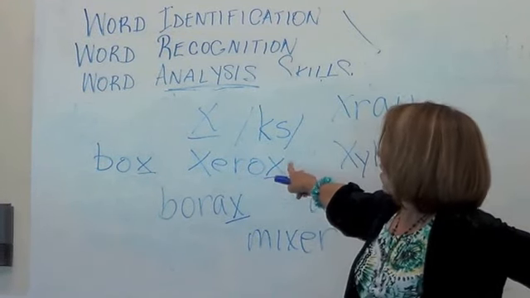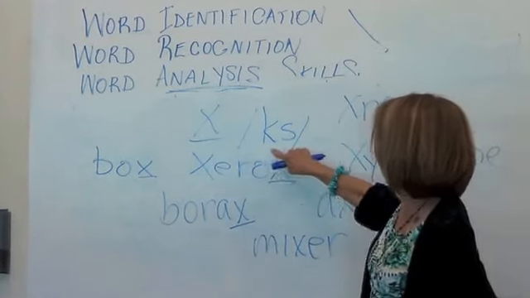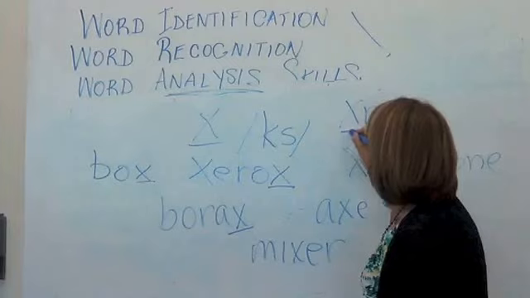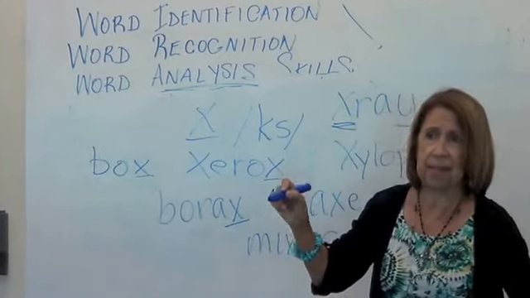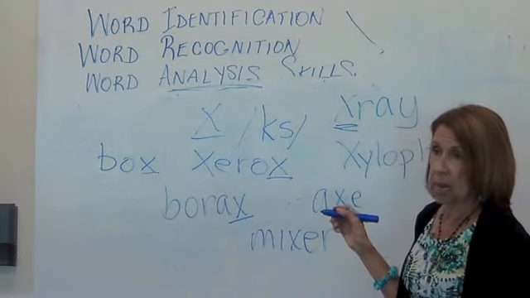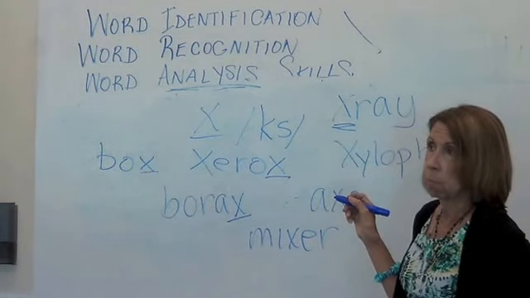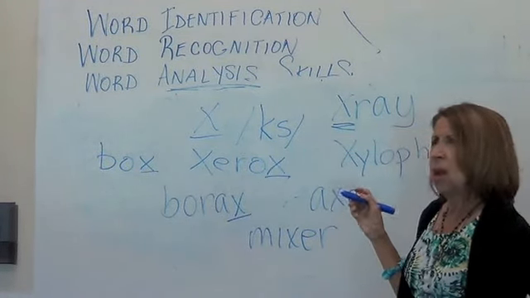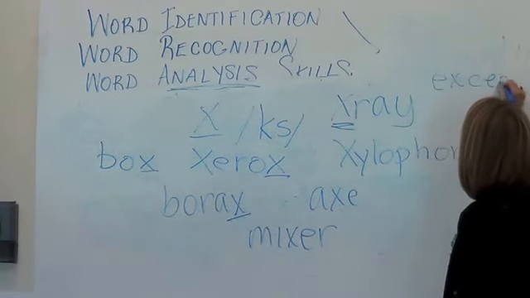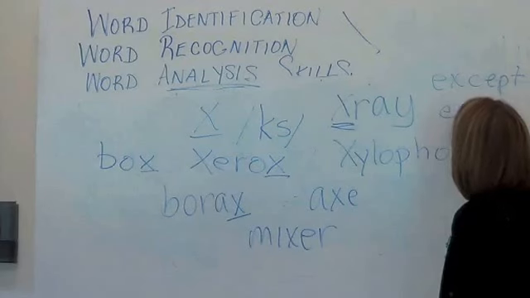So when it's at the end of a word, it sounds like KS. When it's the beginning of a word like X-ray, it just sounds like its name, X. The only other times we see X is when we have words like except, extra, extraordinary.